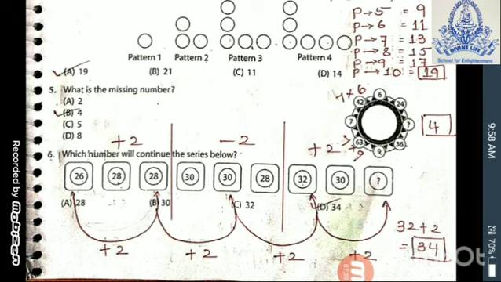Second logic is like that. When you observe 26 plus 2 it's come 28. First and third को ऑब्जर्व करो. फोर्थ और 6 को ऑब्जर्व करो. 7 और 9 को ऑब्जर्व करो. मिडल के बॉक्स को ऑब्जर्व नहीं करना है. ये लॉजिक है यहाँ पे. 26 plus 2 is 28. 28 plus 2 is 30. 30 plus 2 is 32. Then 32 plus 2 is 34. Means both the logic you have to use. Your answer will come 34 only. Okay, the correct option is D.